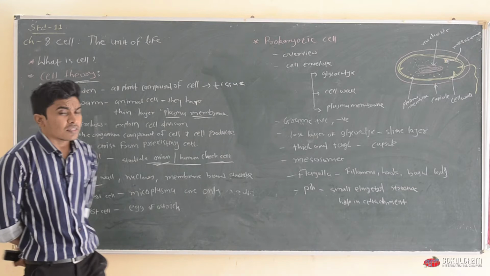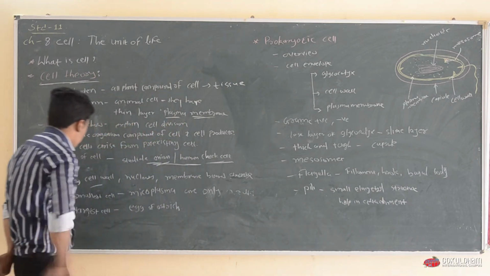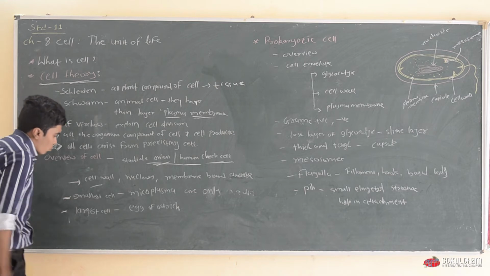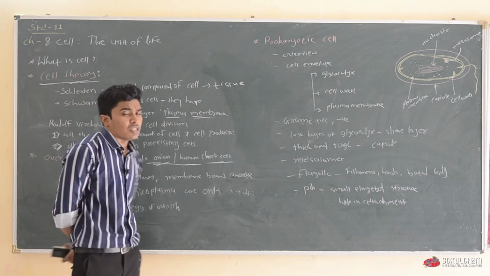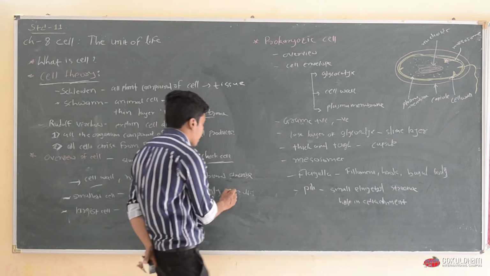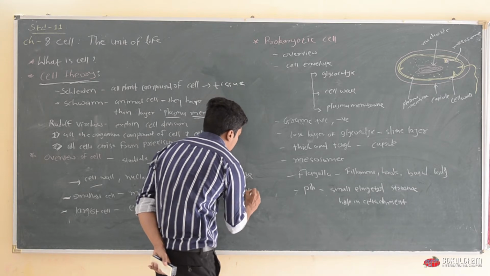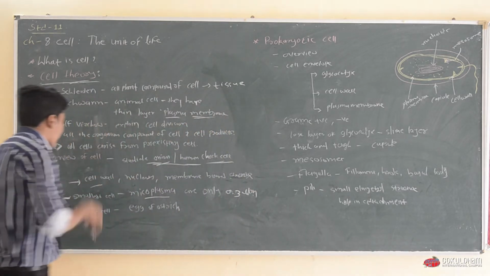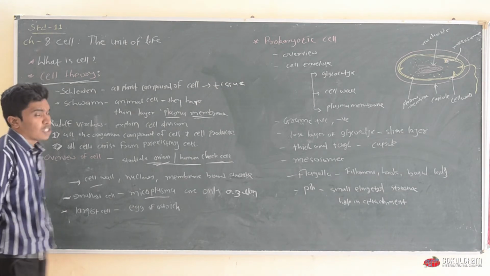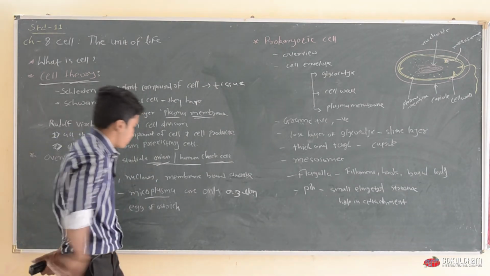There is a lot of diversity seen in cells. The smallest cell present on the earth is the cell of mycoplasma, and it is only 0.3 micron. And the largest cell present on earth is the egg of the ostrich.